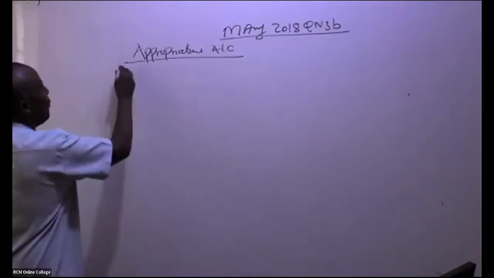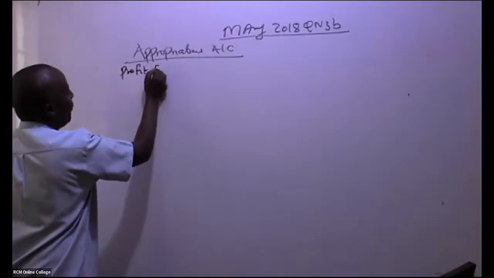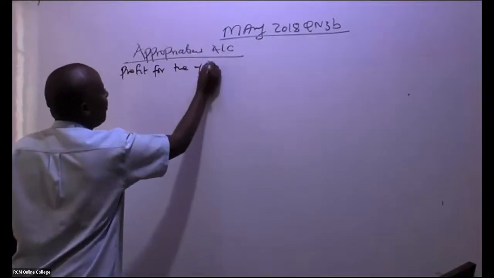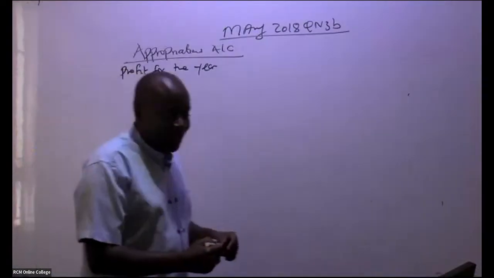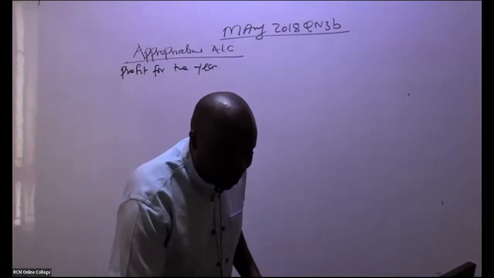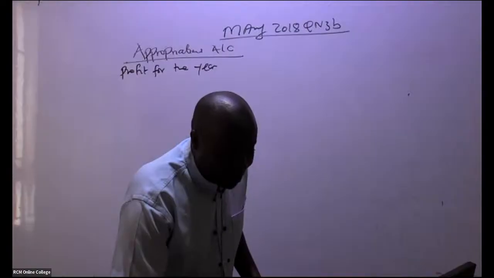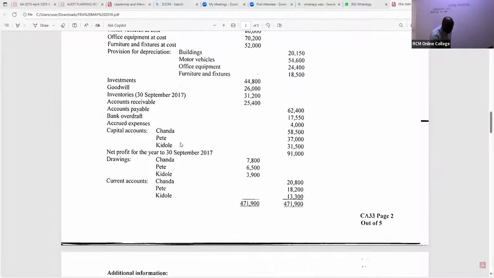So you give us here profit for the year, very fast, profit for the year. I'm doing part one. So is there somebody who is able to see the profit for the year? Irene is giving us 91,000, right? So profit for the year, you can see profit for the year. You guys are so good. Net profit for the year, 91,000.